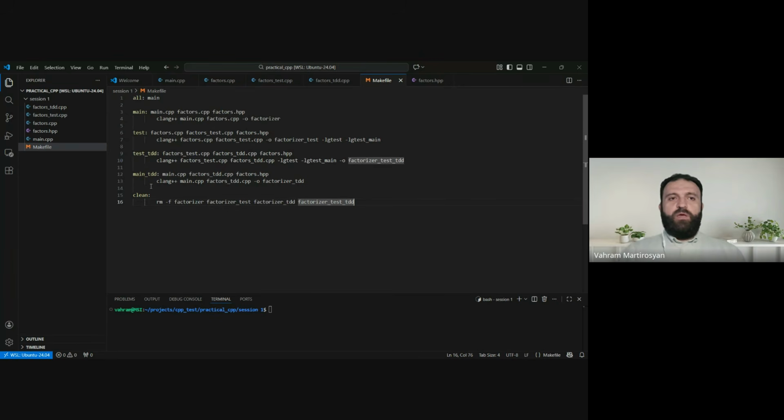So here we have a make file. I have created it just to not waste our time. It defines all the main targets that we are going to build, and also it has the clean target to remove everything created. And I'm just going to do make this, make that to have a fast build process.